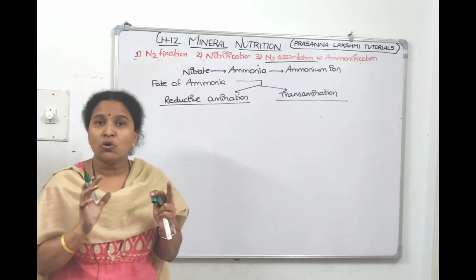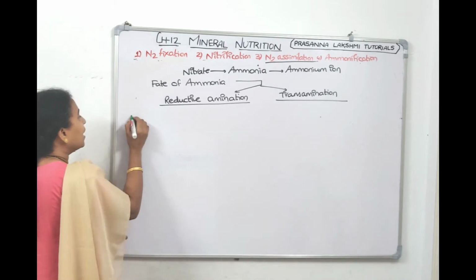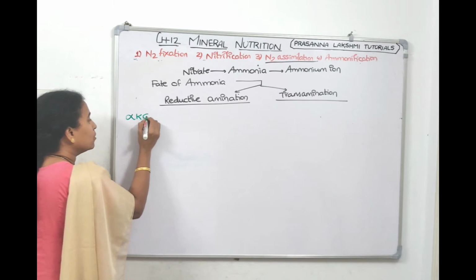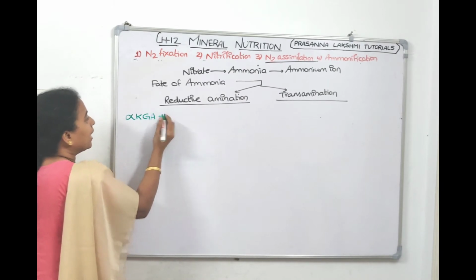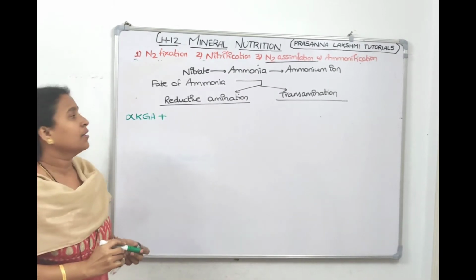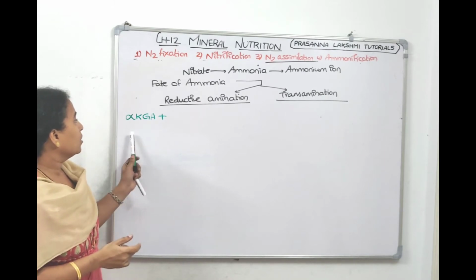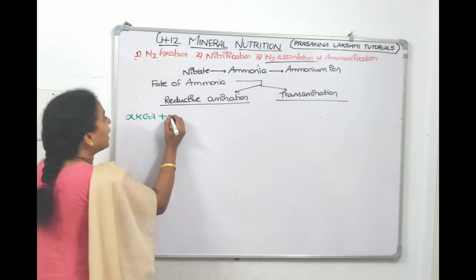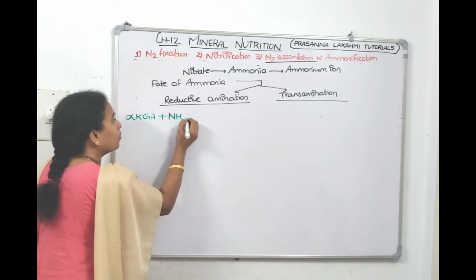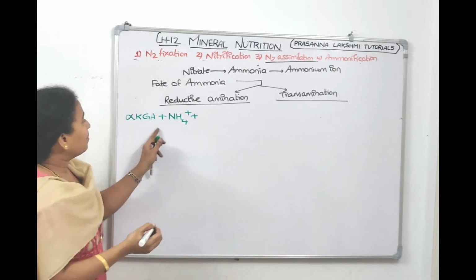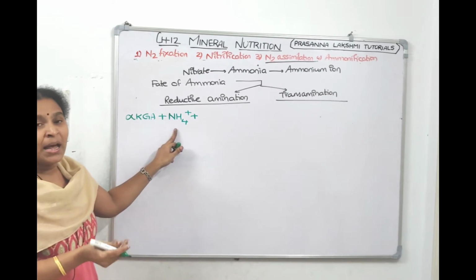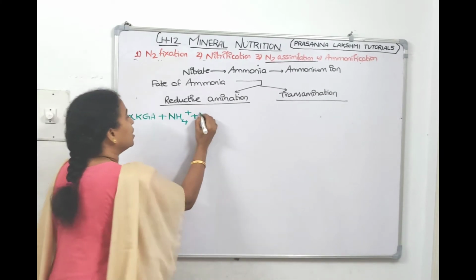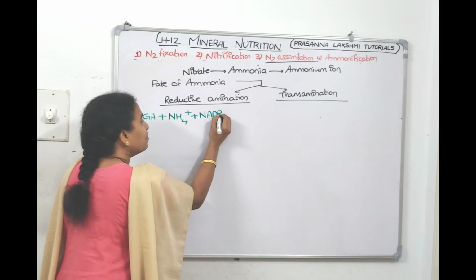Take a keto acid. I'll take alpha ketoglutaric acid. I wrote the short form, we will write it later. In reductive amination, a keto acid called alpha ketoglutaric acid combines with ammonium ion, and it takes reduced energy, NADPH.